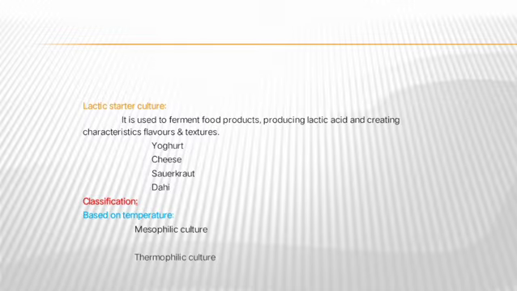The first one is based on the temperature. It has two types. The first one is mesophilic culture, the next one is thermophilic culture. In mesophilic culture, the lactic acid bacteria grow at the moderate temperature like 20 to 45 degrees Celsius. Cheese is the example for the mesophilic culture fermented product. The next one is thermophilic culture. In the thermophilic culture, the lactic acid bacteria grow above 45 degrees Celsius. Yogurt is the example for the thermophilic culture fermented product.